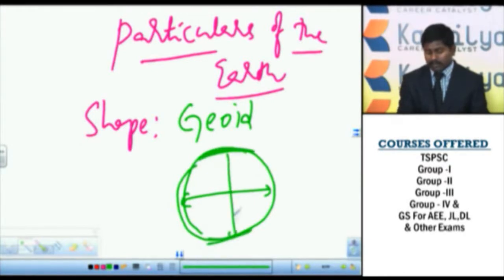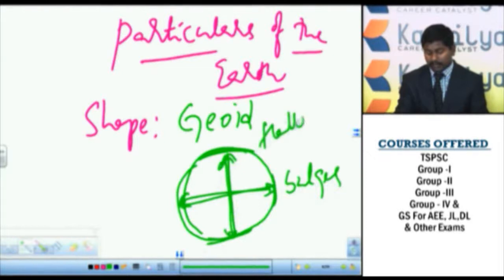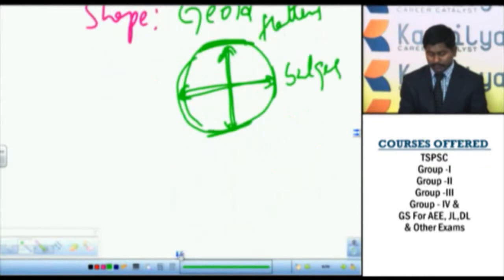So this shape, which bulges at the middle portion and flattens at the poles, is said to be geoid shape. Today the earth is geoid shape. It is not at all spherical shape, it is geoid shape, remember.